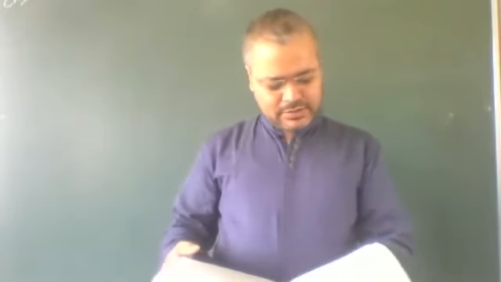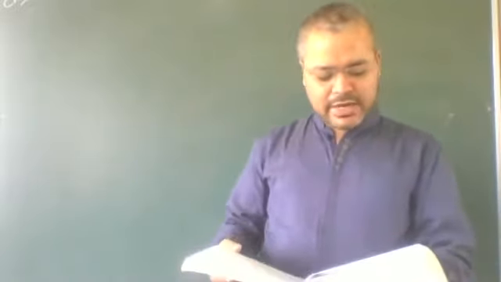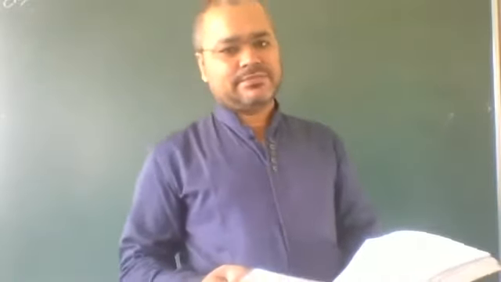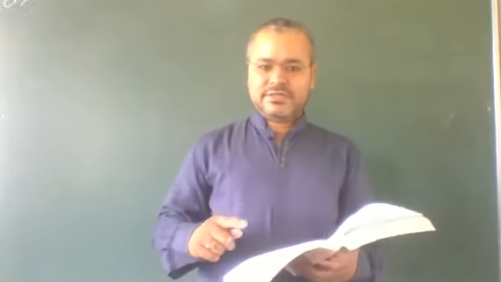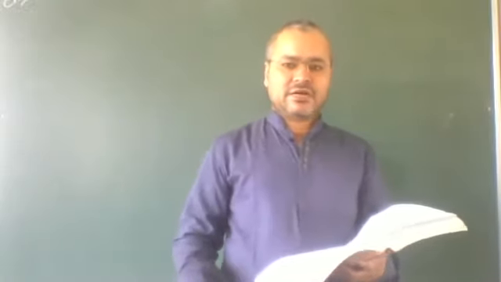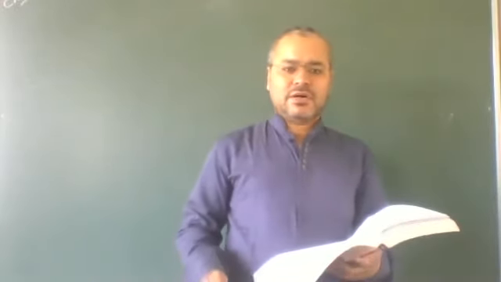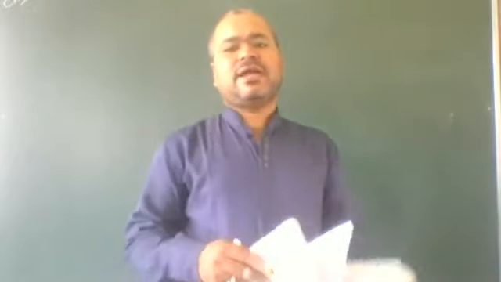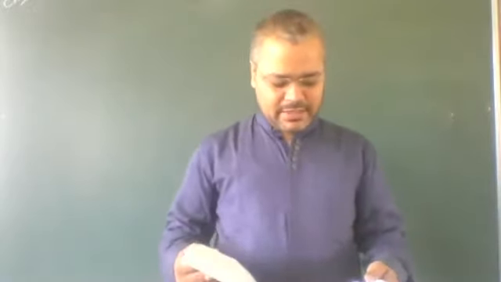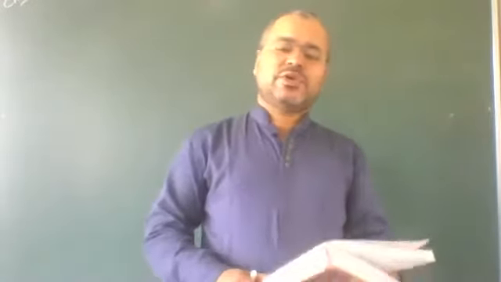And on this base, we give the fundamental principle of counting, that if an event can occur in m different ways, and after the occurrence of the first event, the second event occurs in n different ways, then the total number of ways of occurring of that event is equal to m multiplied by n. We multiply. And I also gave an example.